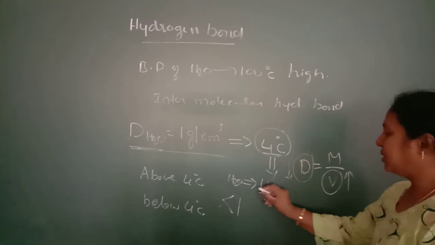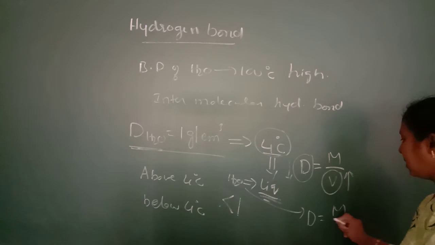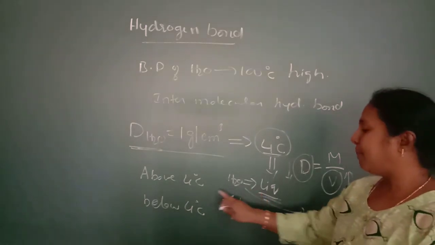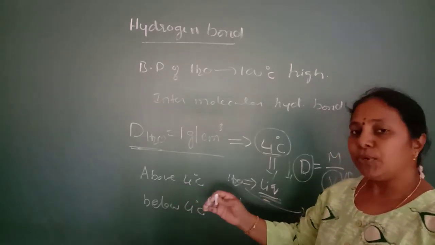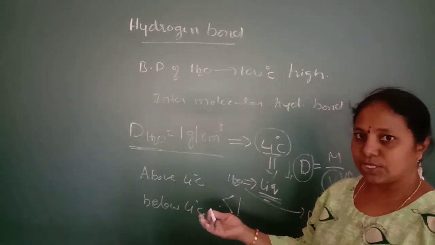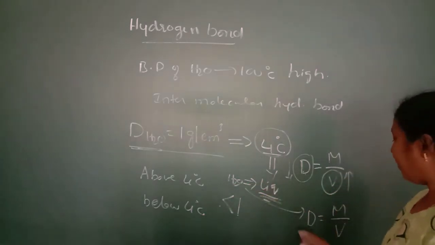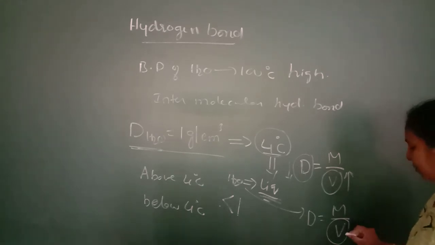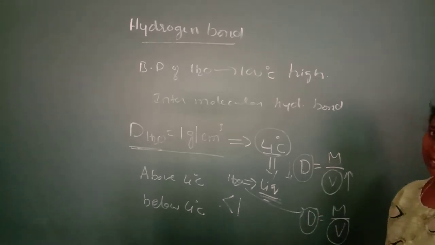And above 4 degrees Celsius, what will happen? Again, the density is equal to mass by volume. If we increase the temperature above 4 degrees Celsius, some amount of water exists in the gaseous state. So again, there is an increase in the volume. Because of the increase in the volume, the denominator gets increased, and the value of density gets reduced.